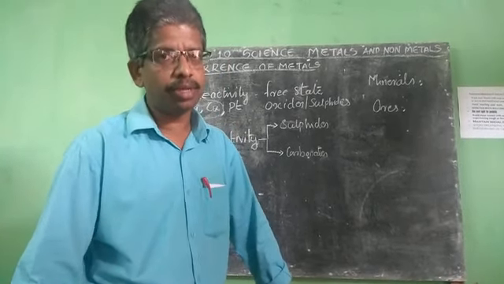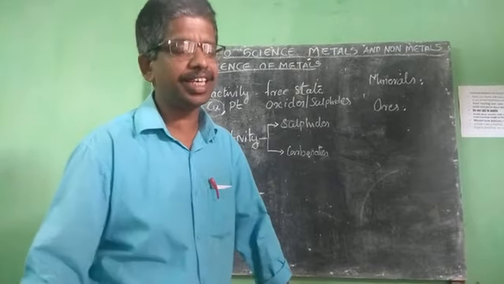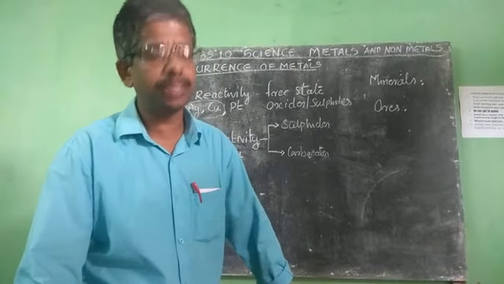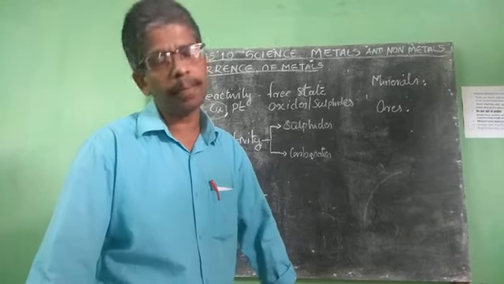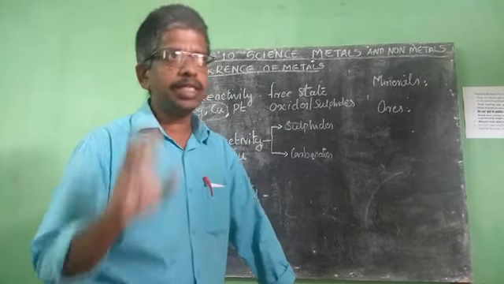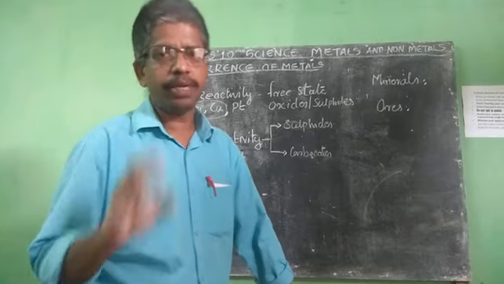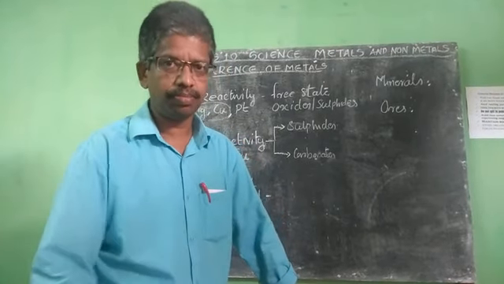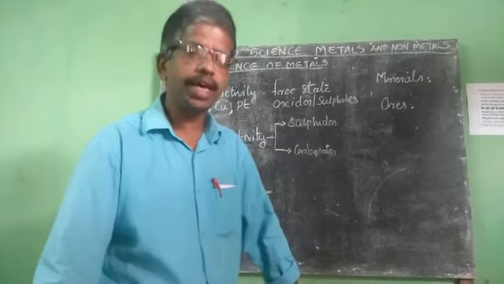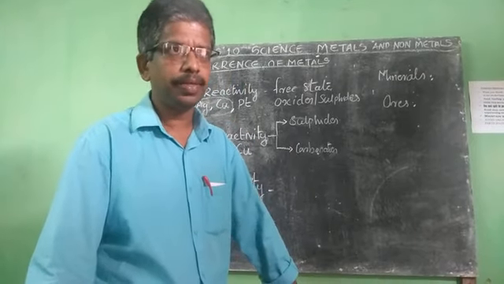We are studying the metals in detail in this section. How, or from where, do we get metals? Metals are found in the earth crust. Means from the earth only we are getting the metals.